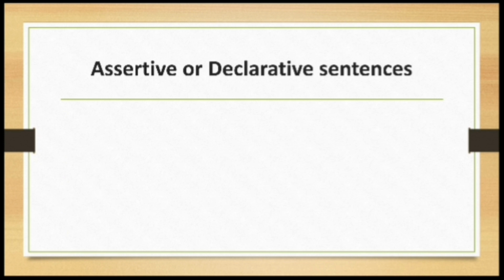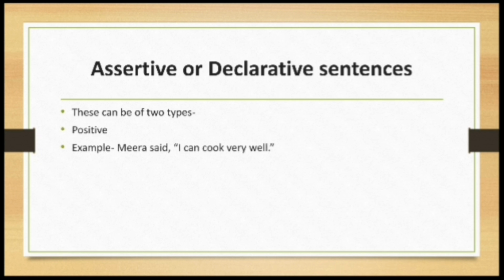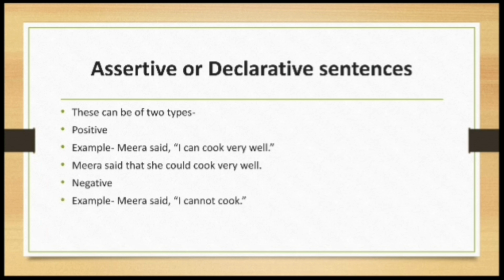Assertive or declarative sentences can be of two types. So let's see the example. Positive. For example, Meera said, "I can cook very well." Meera said that she could cook very well. Or it can be negative also. For example, Meera said, "I cannot cook." Meera said that she could not cook.